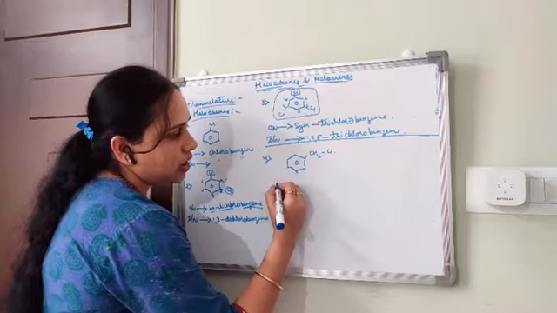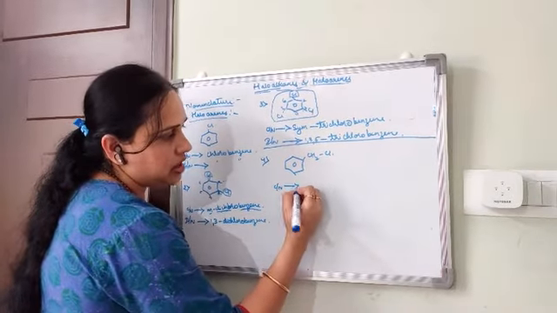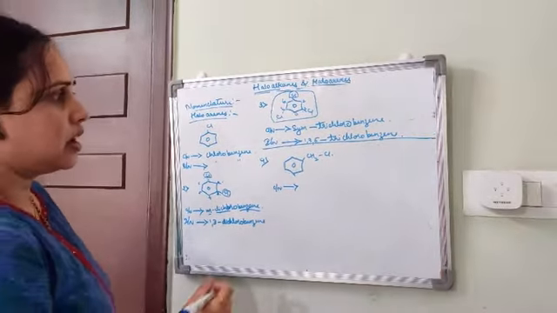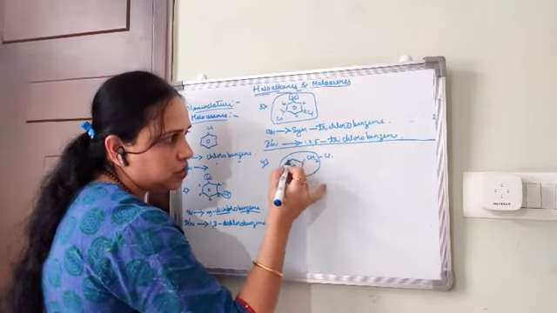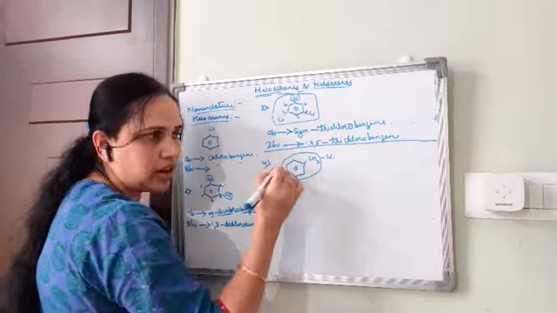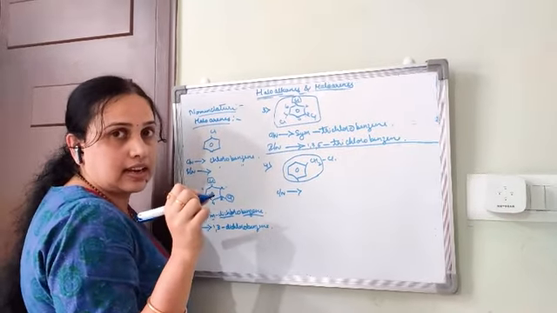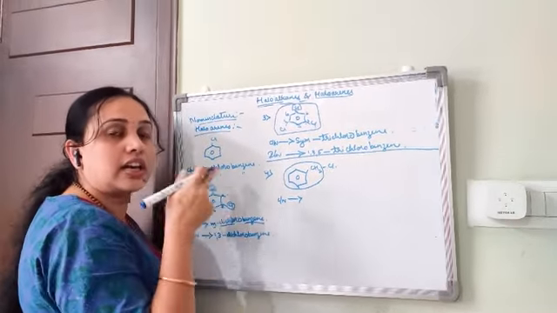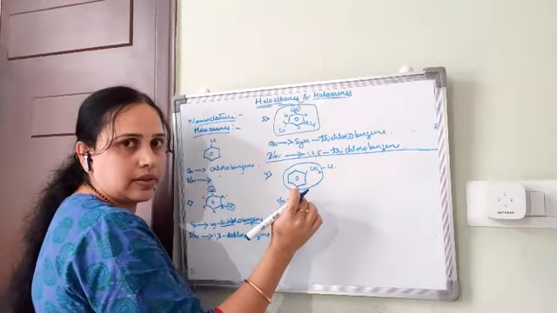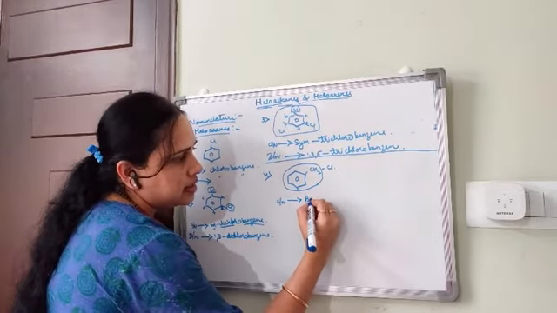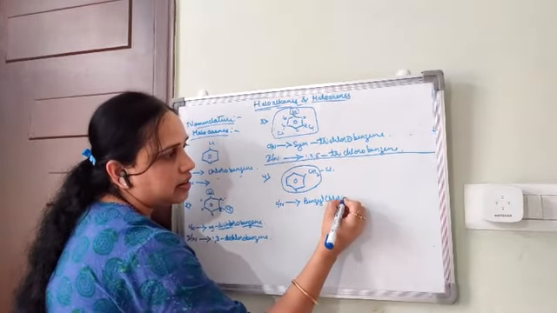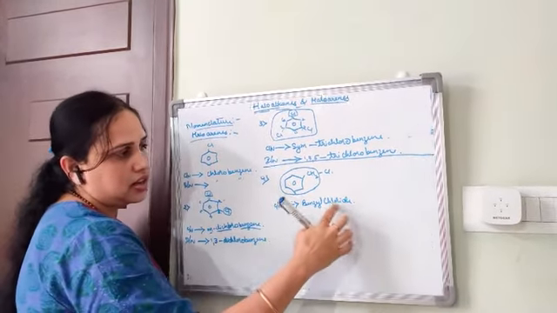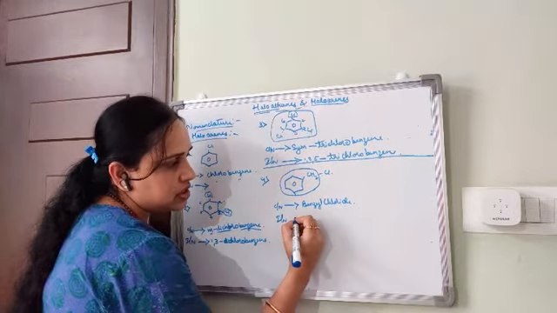What is the common name of this compound? We have studied before. What is this group called? It is benzyl, right? We have studied benzyl in classification. So benzyl chloride, right? Benzyl chloride.